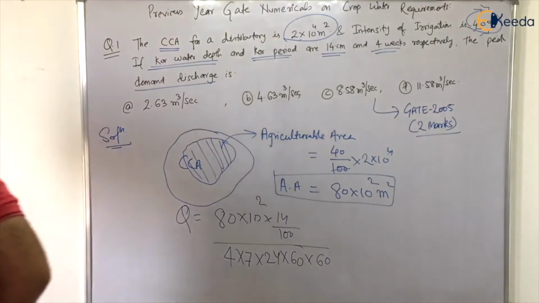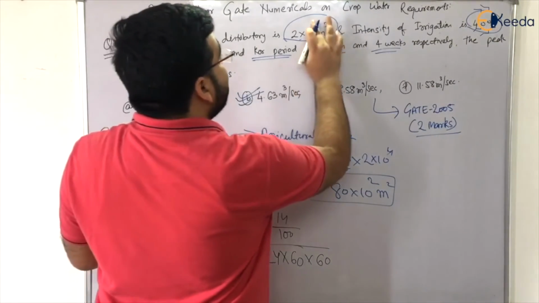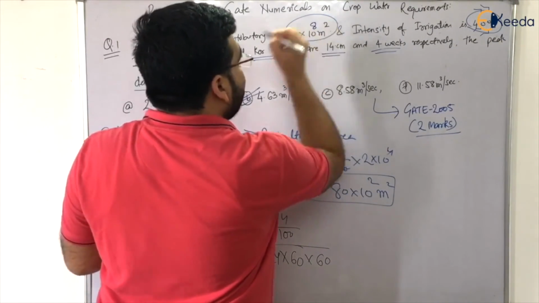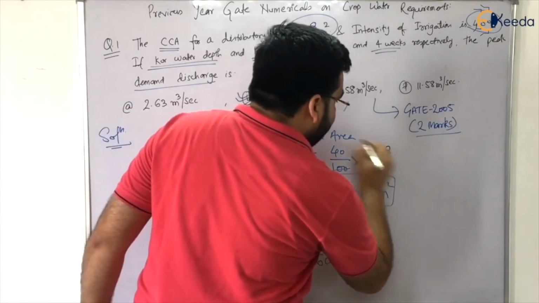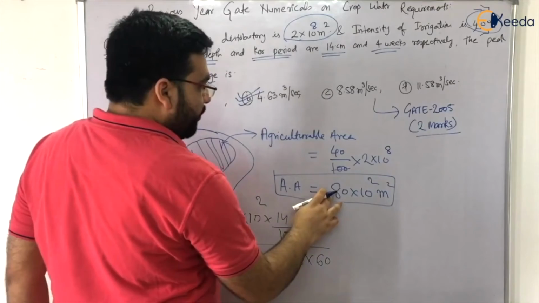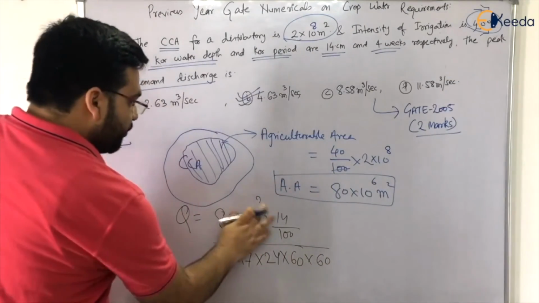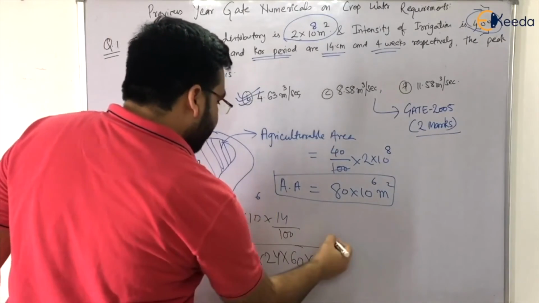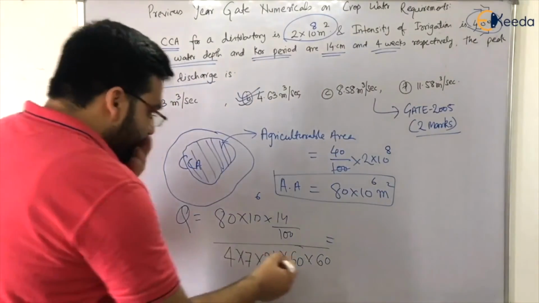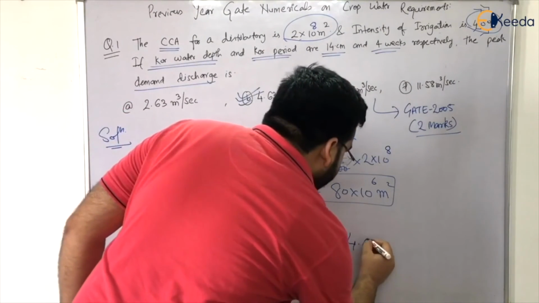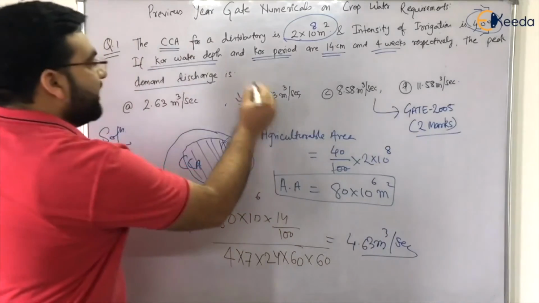Let me use the calculator. So this is not 10 raised to power 4. This is 10 raised to power 8. In the question it is given 10 raised to power 8. So it will be 10 raised to power 8, right? Then it will be equal to 80 into 10 raised to power 6. So if you solve it, you will get an answer which is equal to 4.63 meter cube per second. That is the correct answer.